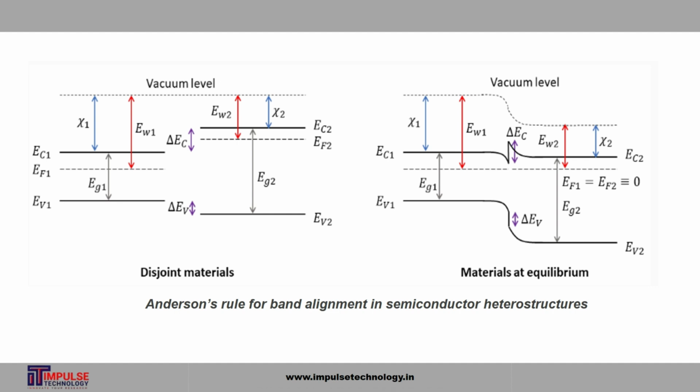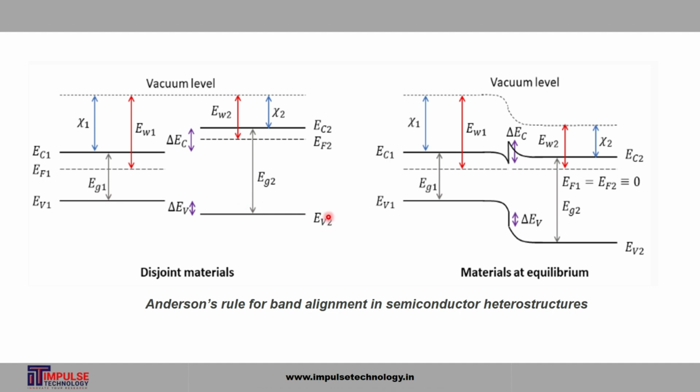If we look at the left diagram, it is a disjoint material where, in Anderson rule, distinct materials of the heterostructure are first taken to be infinitely separated, in which case their vacuum levels are aligned. In the left diagram, you can see the vacuum levels are aligned. Here you can see EV1 is the valence band edge of first material and EF1 is the Fermi level of first material. EC1 is the conduction band edge of first material and Psi1 is the electron affinity of first material, and EG1 is the band gap of first material. EW1 is the work function of the first material.